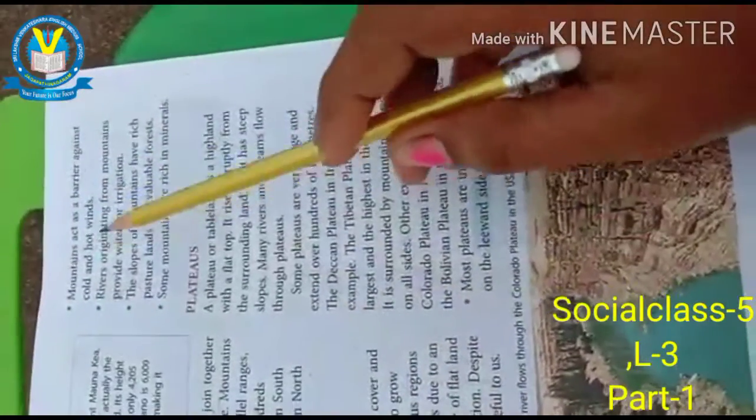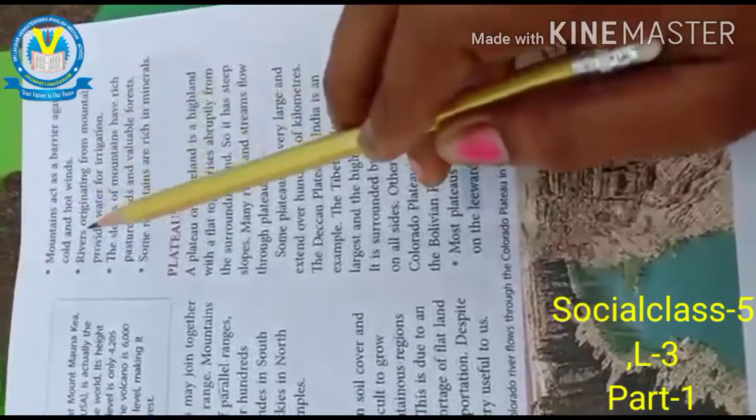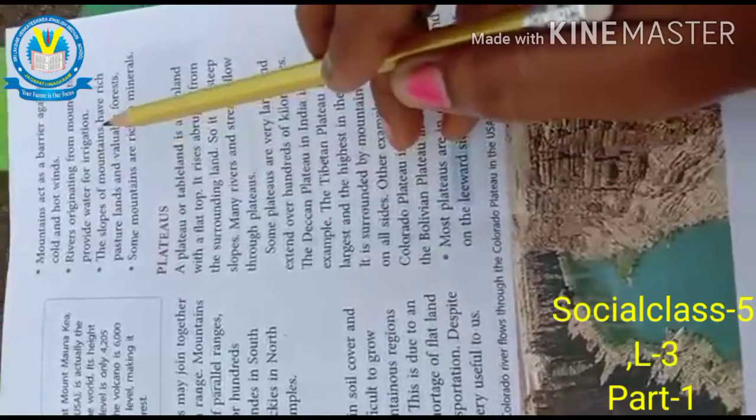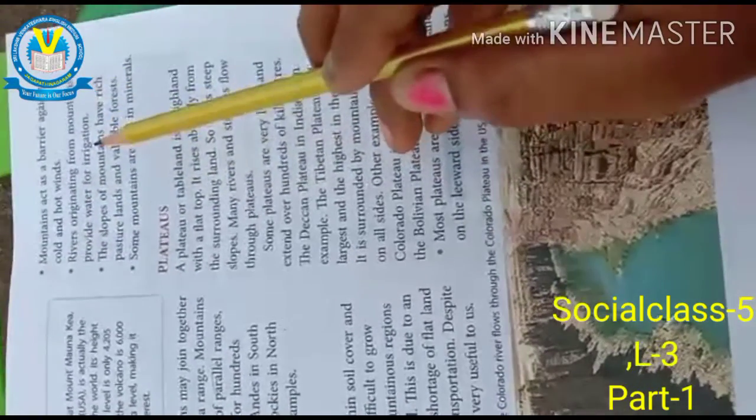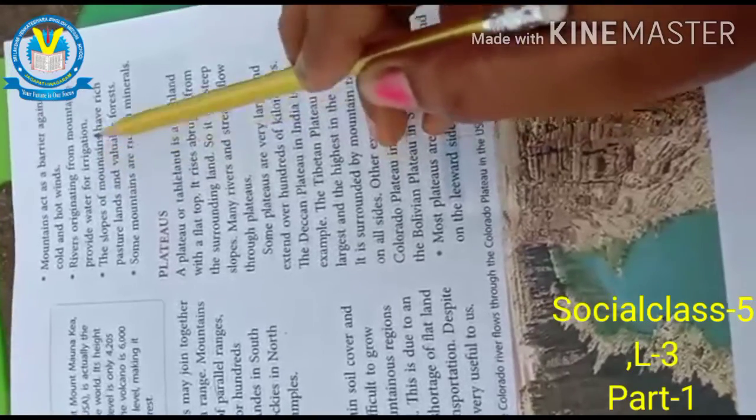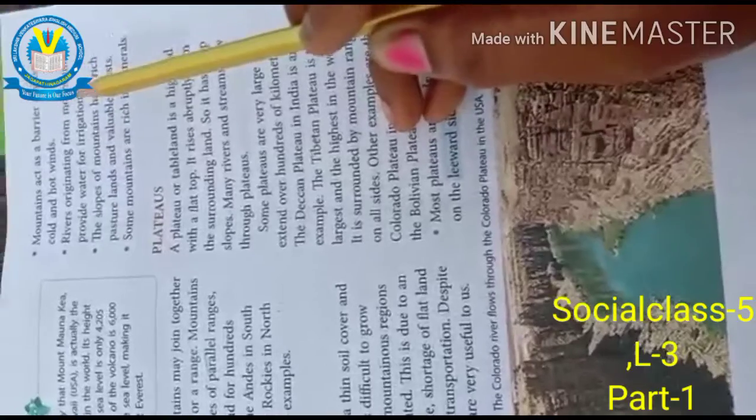Mountains act as a barrier against cold and hot winds. Rivers originating from mountains provide water for irrigation. That means for cultivation the mountains are giving water.